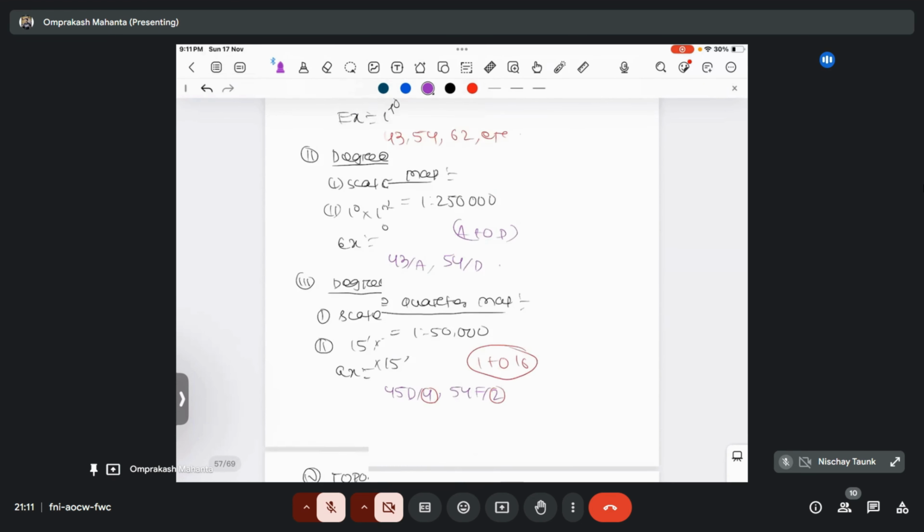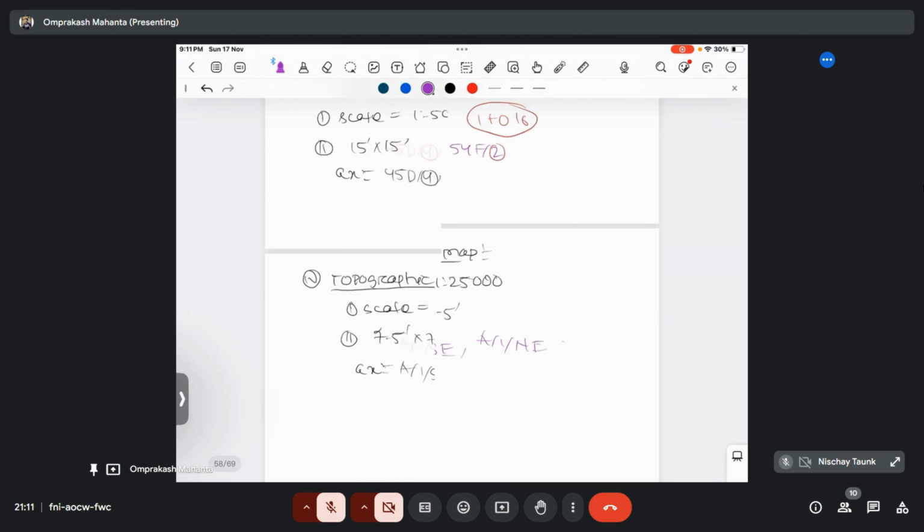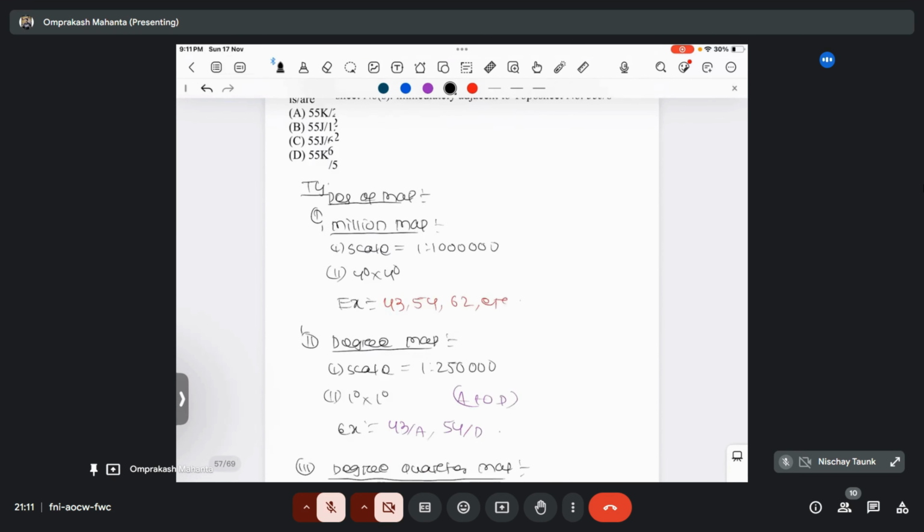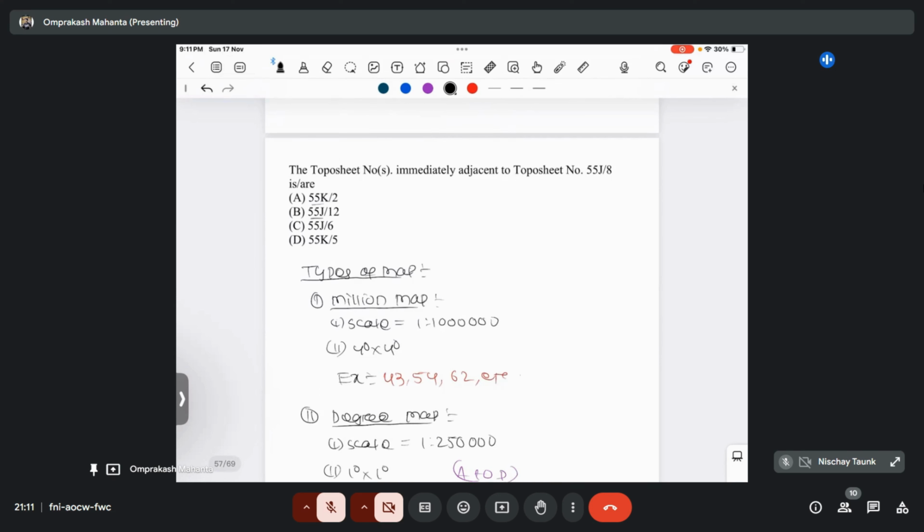So here the toposheet number is given as 55 J by 8. So we'll go from 55 J by 8. This is the given map here. You can see in all the given options, all are 55. So it will satisfy the million map criteria.